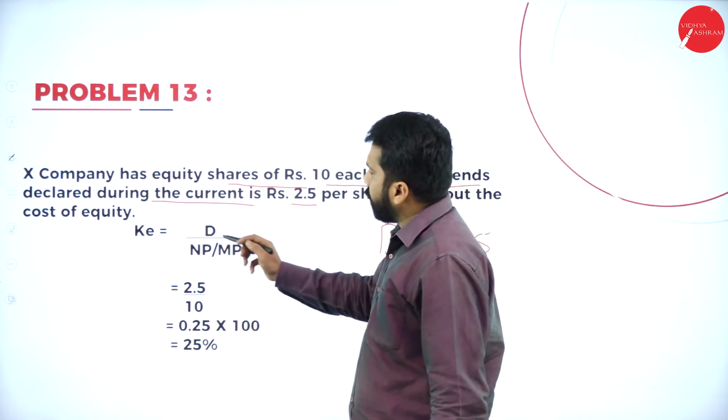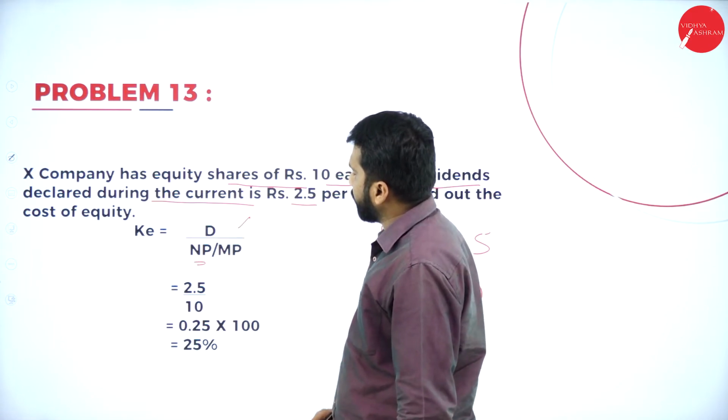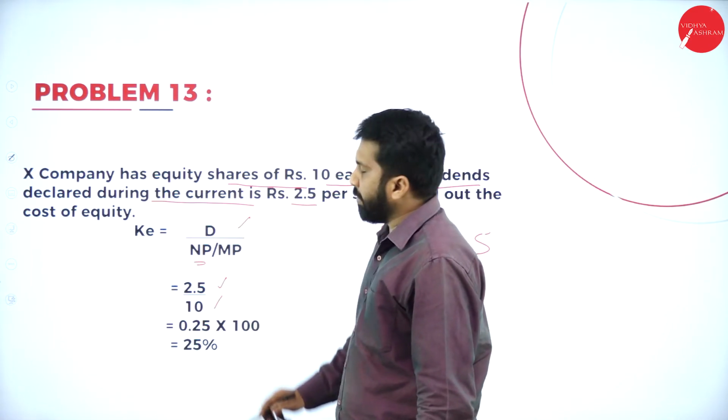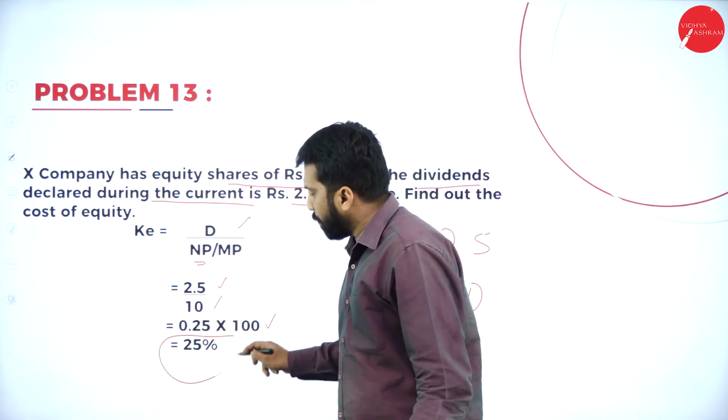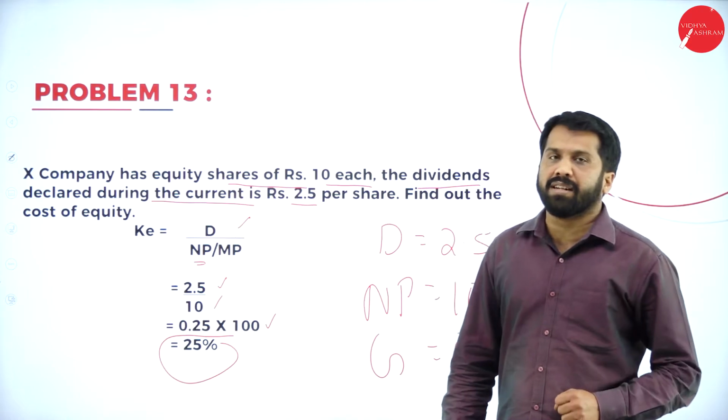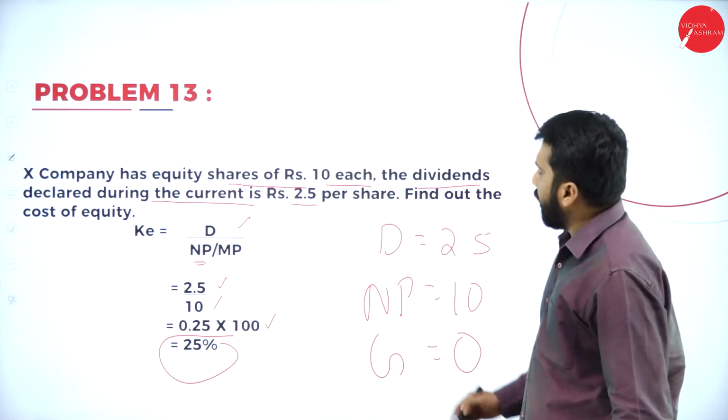Go to your answer now. Cost of equity is dividend divided by net proceeds. So 2.5 divided by 10. Multiply 2.5 by 100 to find the percentage. The answer is 25%. Hope you understood.